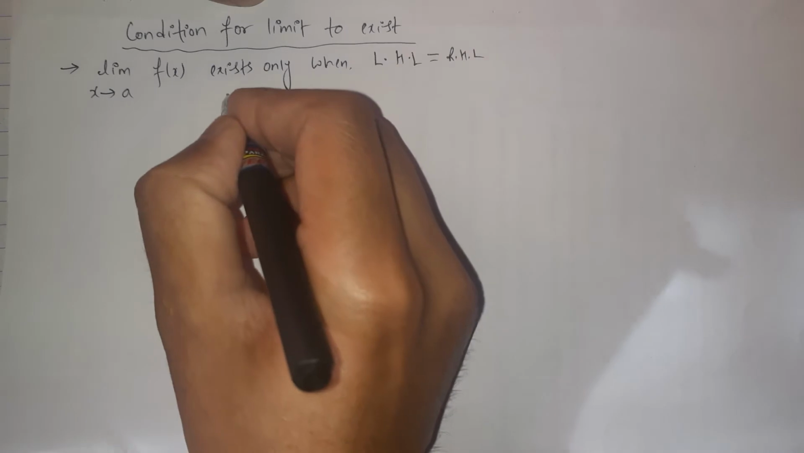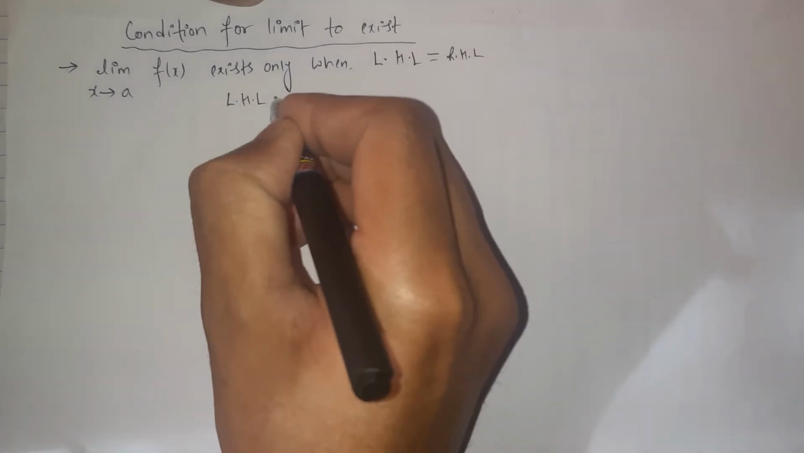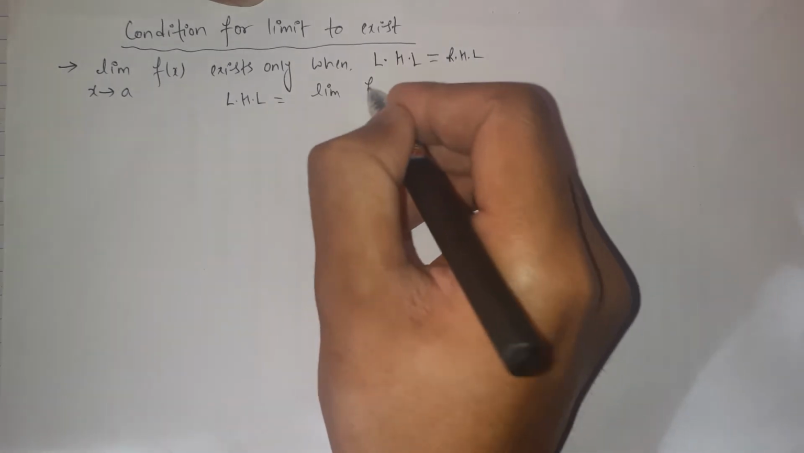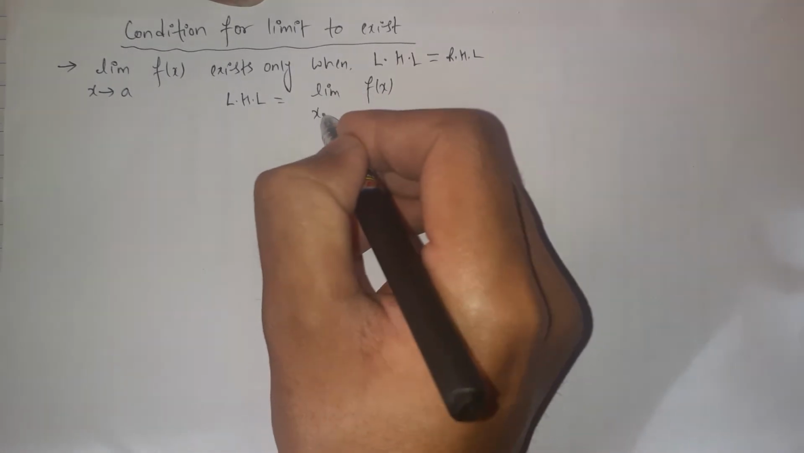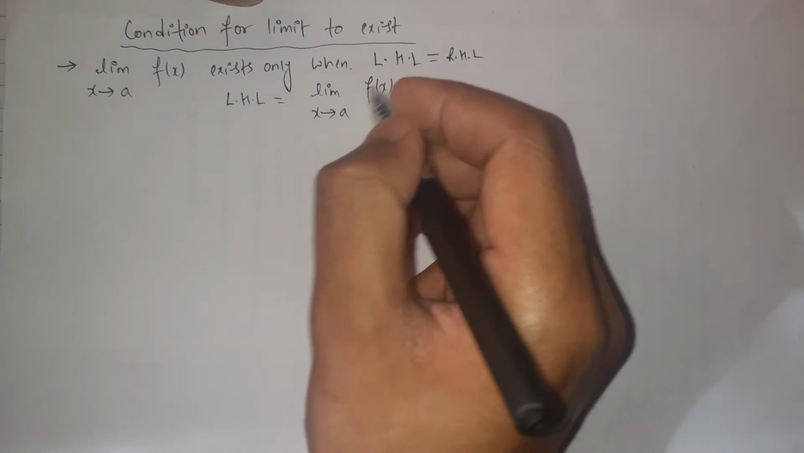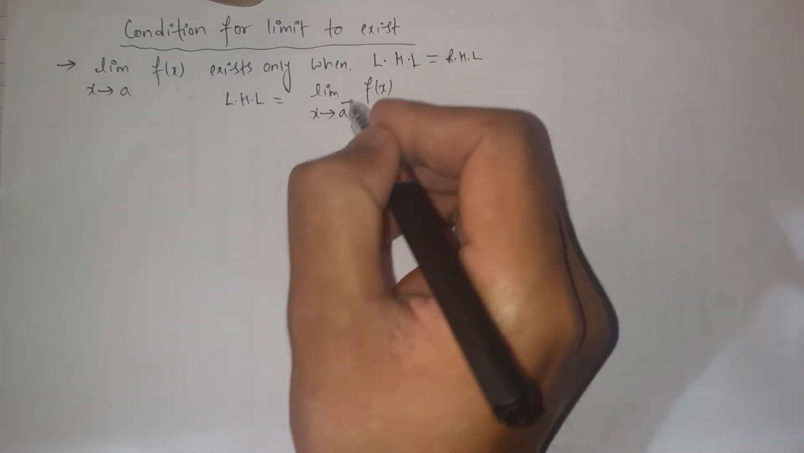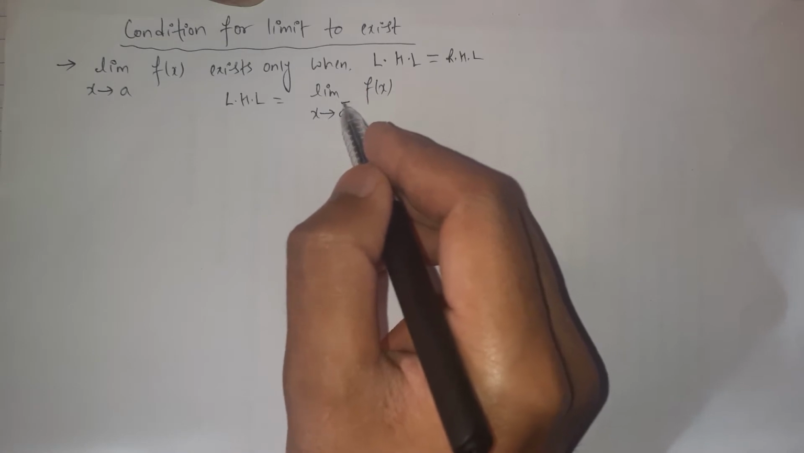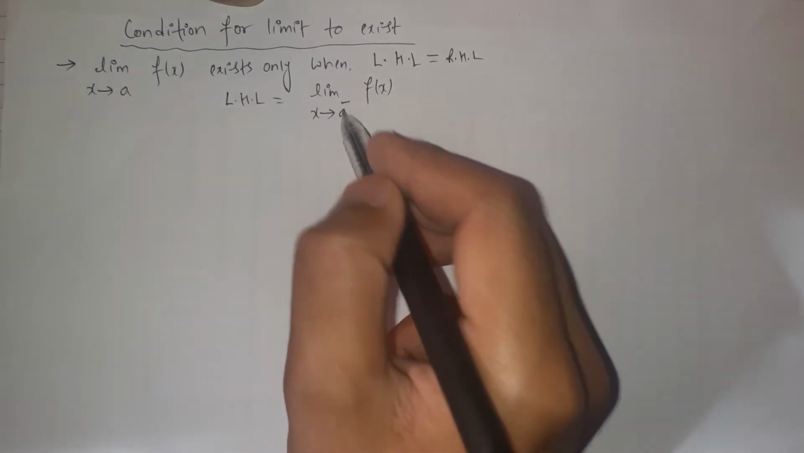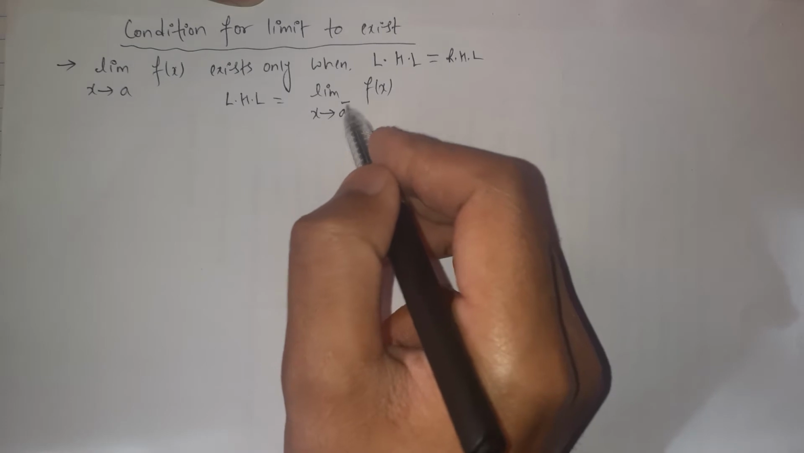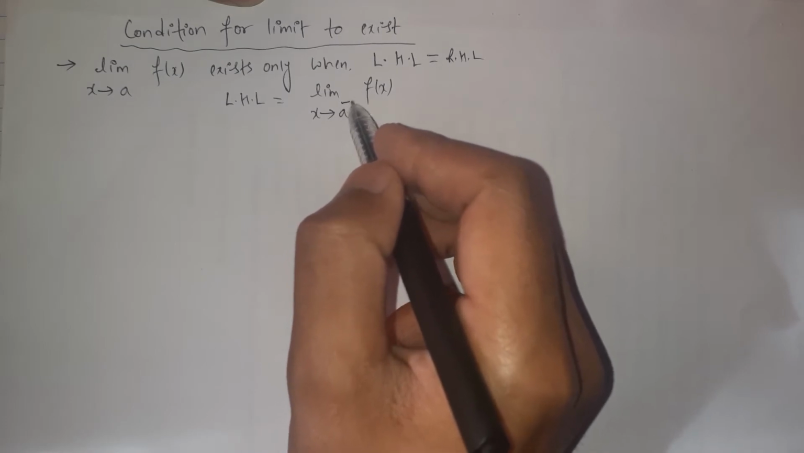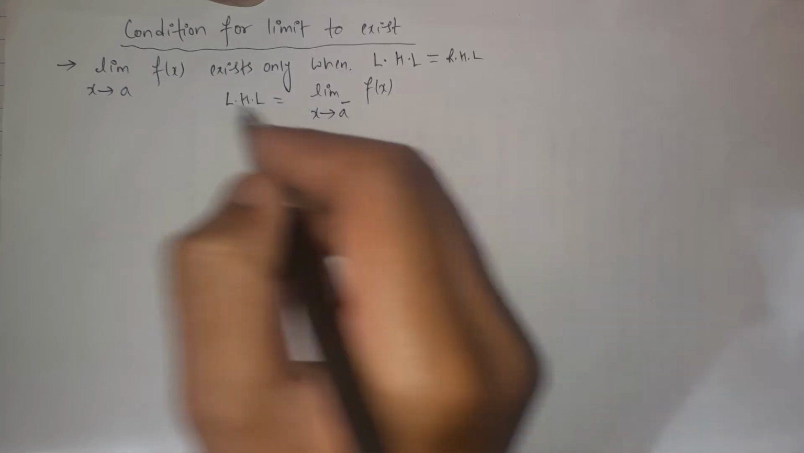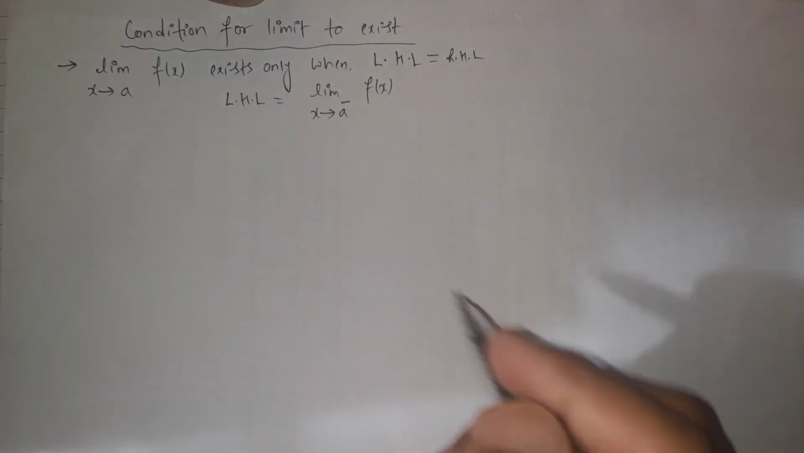Let's discuss the left hand limit. The left hand limit is just the limit of that function when we approach the point a from the left hand side. If we approach that point from the left hand side, then we put a negative sign on the power of the number. Here a raised to the power negative sign means we are approaching this number a from the left hand side, so this is called the left hand limit.